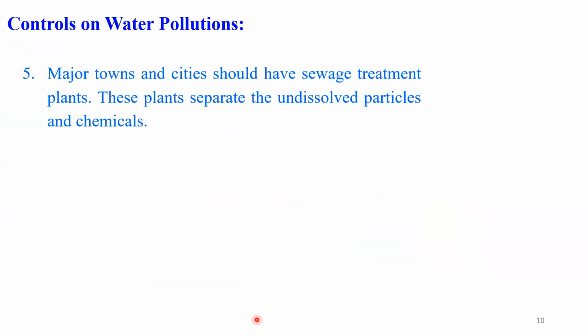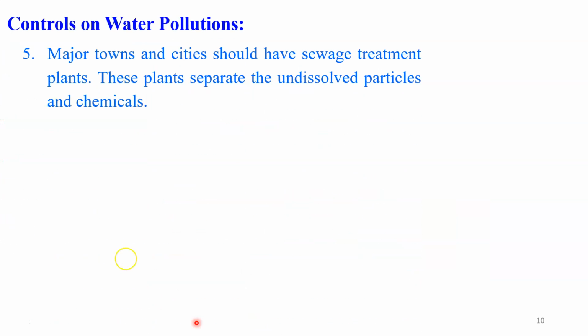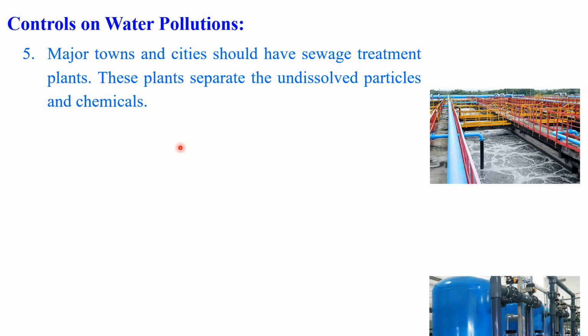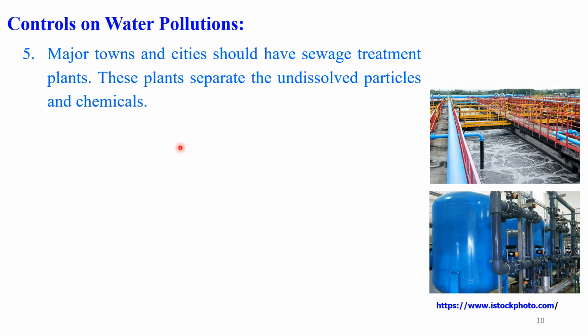That is very important. The next one is that major towns and cities should have sewage treatment plants. These plants separate the undissolved particles and chemicals. That is very useful if you want to avoid the spread of disease in human beings and also other animals.